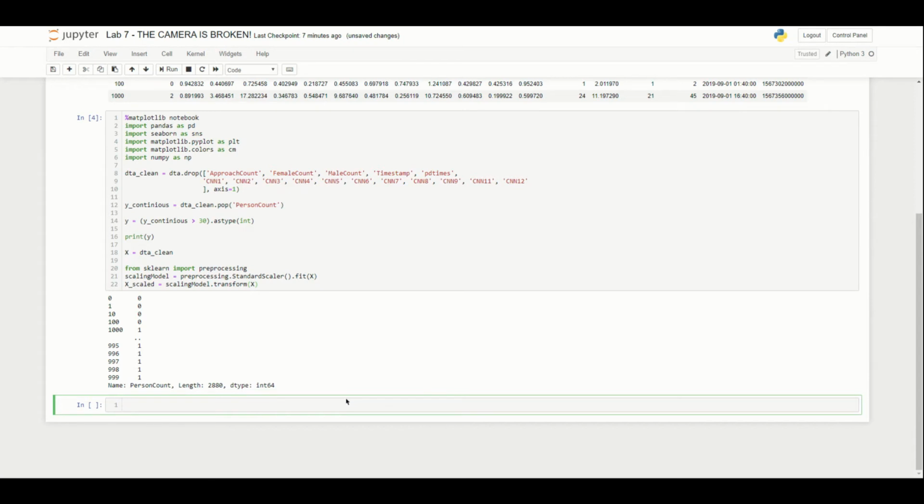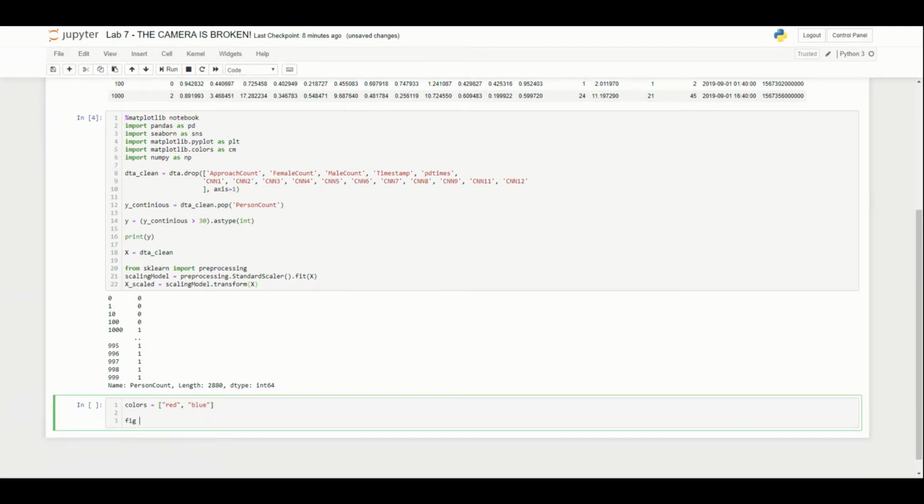First, what we want to do is just make a plot of our data. Every single point on this plot is going to be a minute of our days. First, let's create some colors. So I'm going to say colors red and blue, and these will be the colors that we use to distinguish between busy minutes and not busy minutes. Let's define our figure.